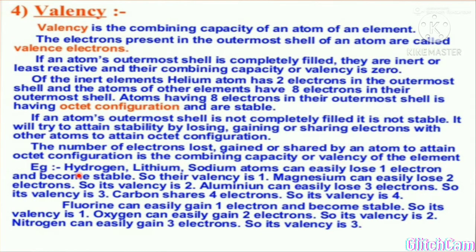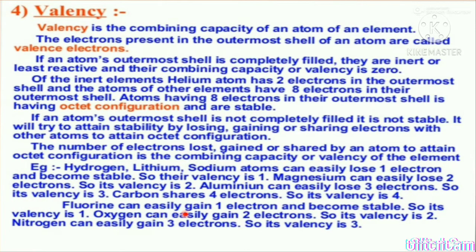For example, hydrogen, lithium, sodium atoms can easily lose 1 electron and become stable, so their valency is 1. Magnesium can easily lose 2 electrons, so its valency is 2. Aluminium can easily lose 3 electrons, so its valency is 3. Carbon shares 4 electrons, so its valency is 4.